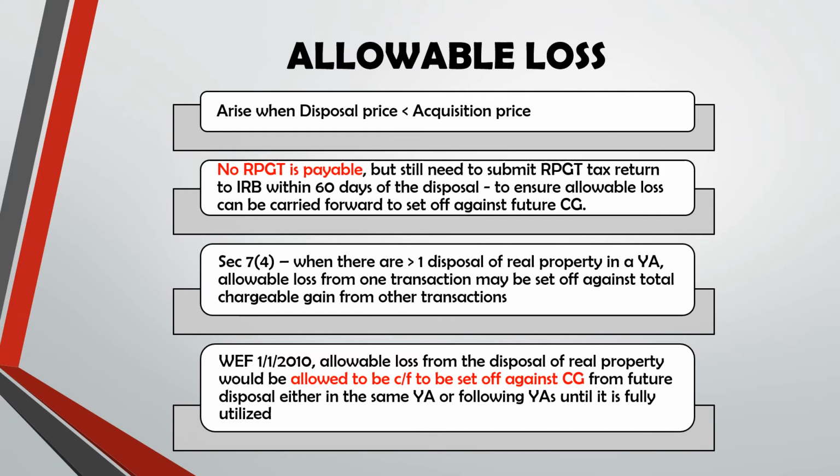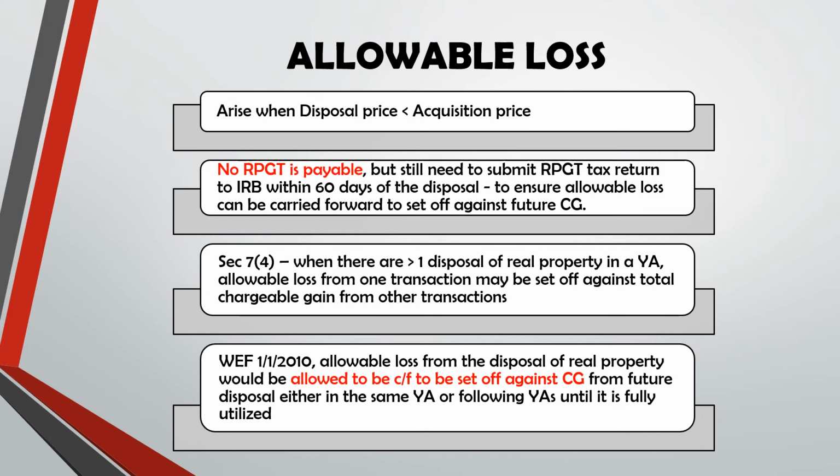And with effect from 1st January 2010, allowable loss from the disposal of real property would be allowed to be carried forward to be set off against chargeable gain either from future disposal in the same year of assessment or following year of assessment until it is fully utilized.